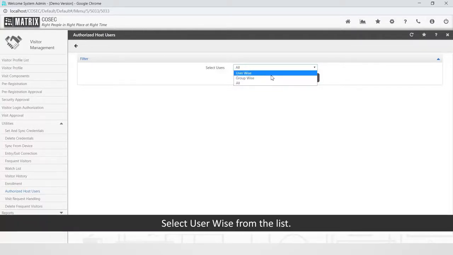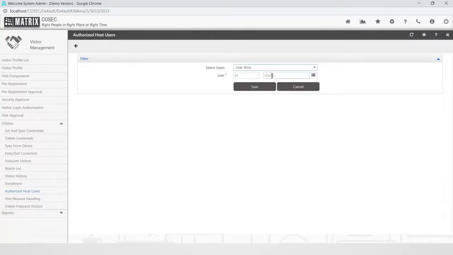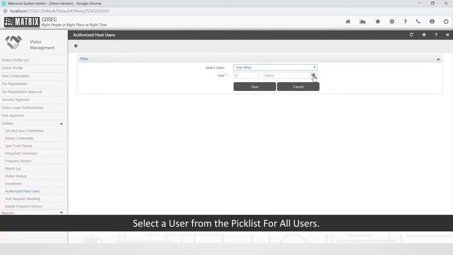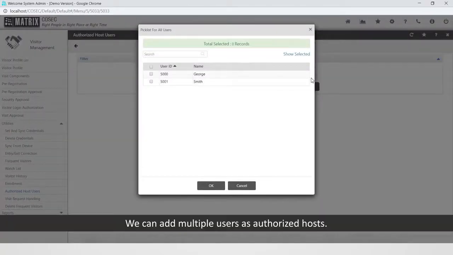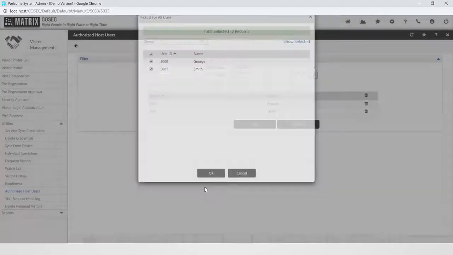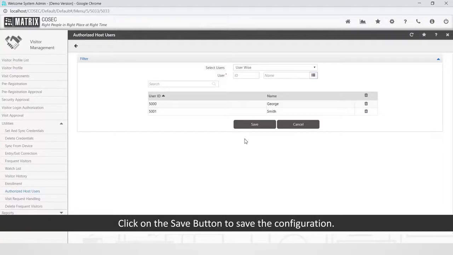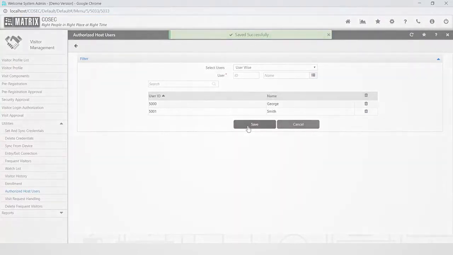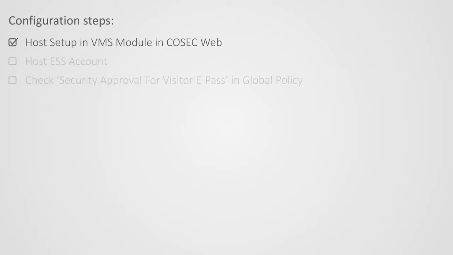Select User-wise from the list. Select a user from the pick list for all users. We can add multiple users as authorized hosts. Click on the Save button to save the configuration. This completes the first step to configure host in VMS module.